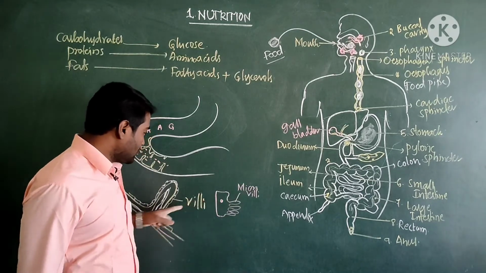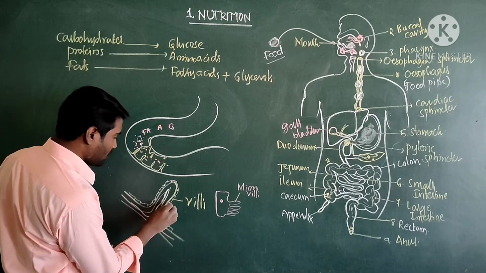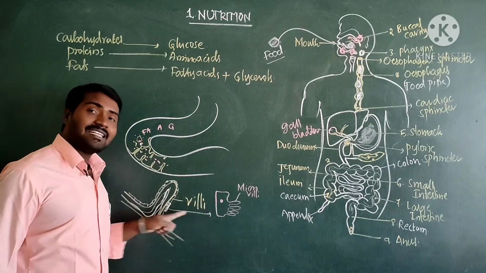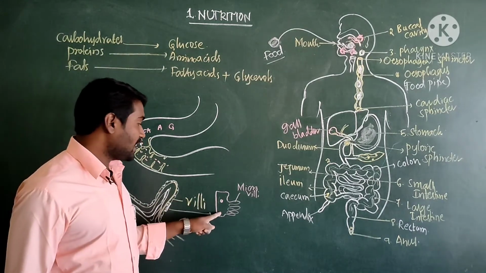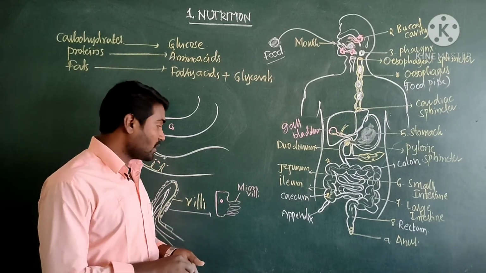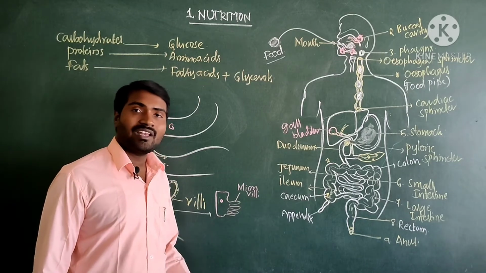Okay, even this is a single cell. One single cell I am drawing here. This is the epithelial cell, which also shows many finger-like projections. These small projections are called microvilli.